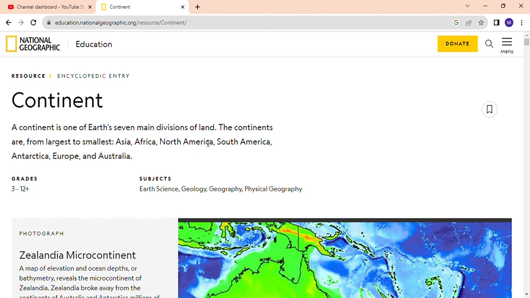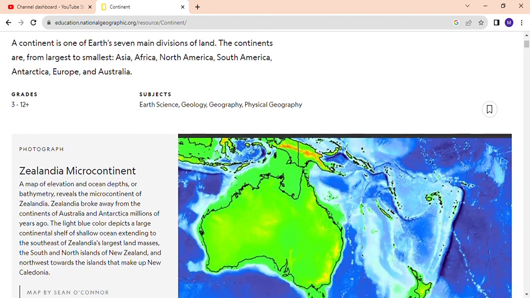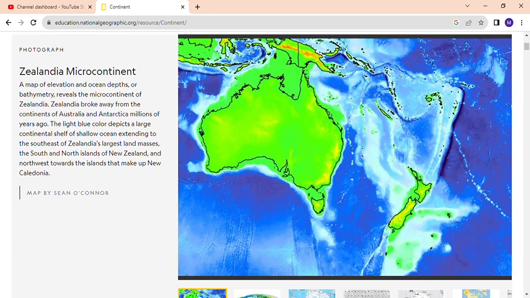Then North America, the areas which have Canada, USA, and Caribbean countries. South America, those countries which have Brazil, Argentina, and those near to Antarctica. Then Antarctica, which is the fifth largest continent on the planet. Then Europe, the sixth largest continent, and Australia. Zealandia is also a microcontinent. Zealandia means those areas which are around New Zealand.